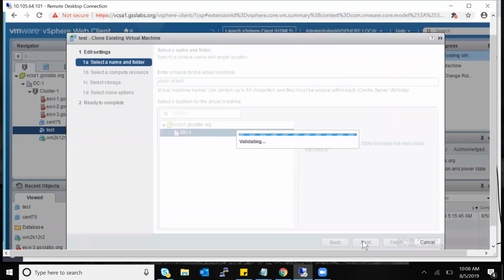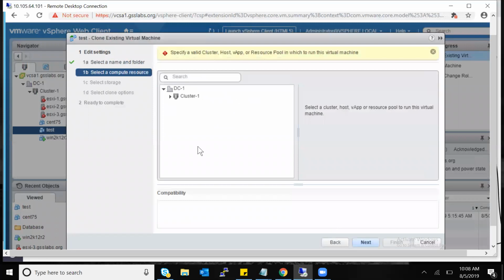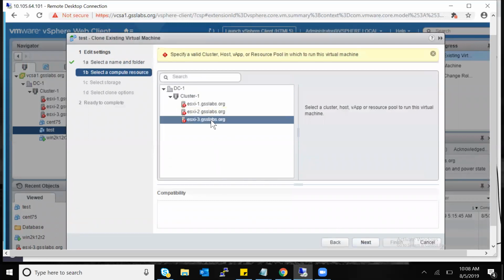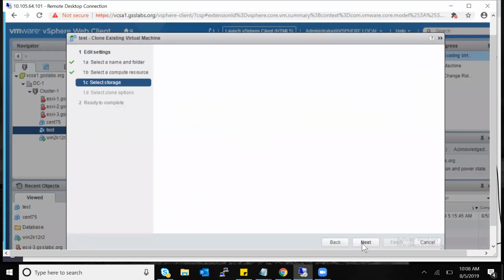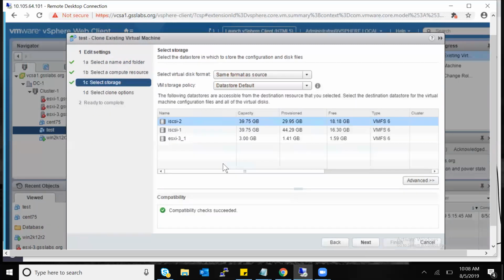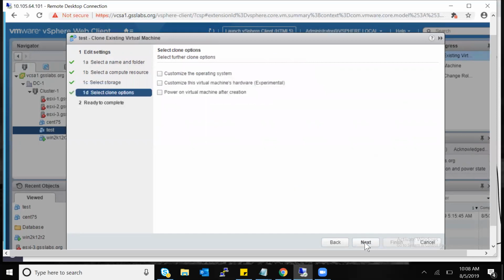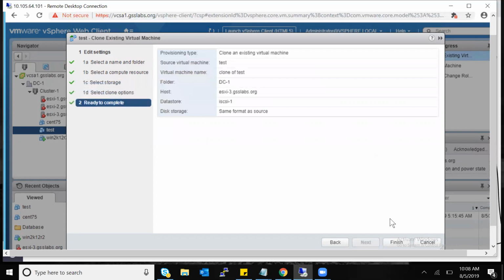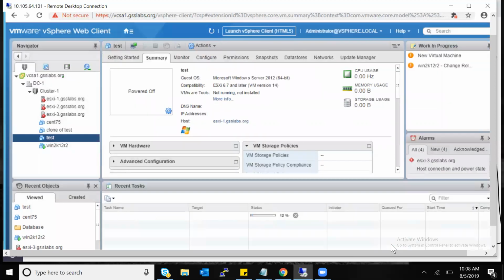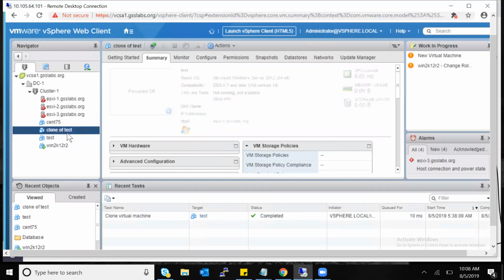I'm clicking next. I'm choosing one of the data stores. Clicking next. This option, I'm just leaving default. This is asking me whether to power on the virtual machine after creation. I'm skipping that, I don't want it to power on. Okay, now you can see the clone of the test virtual machine is here.